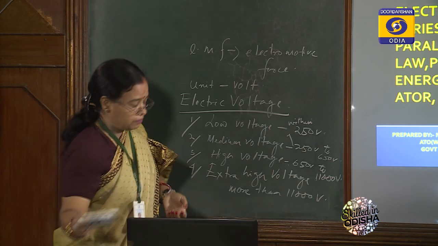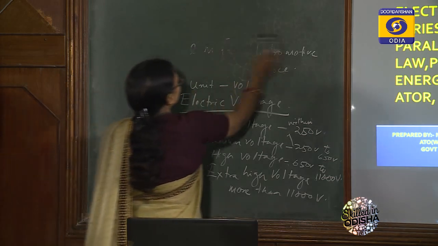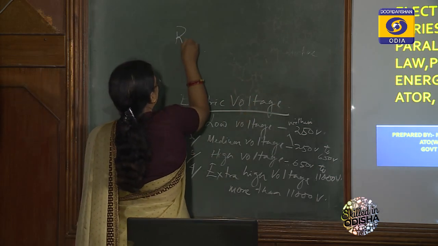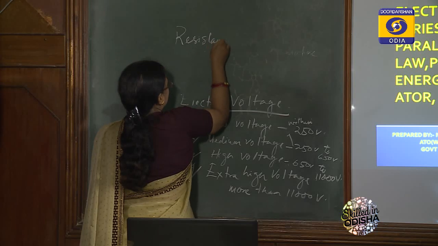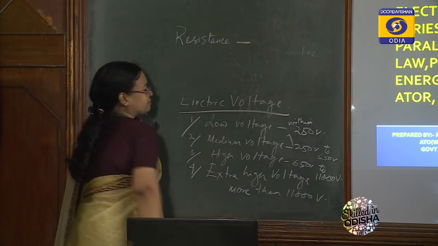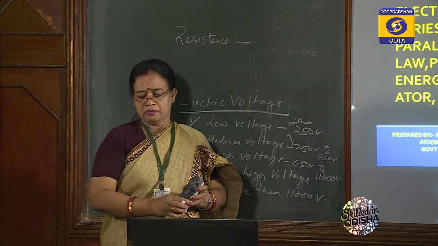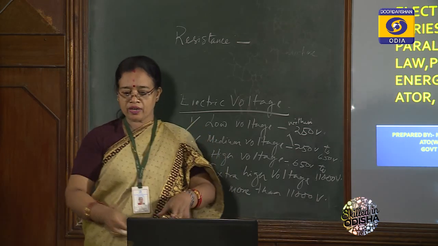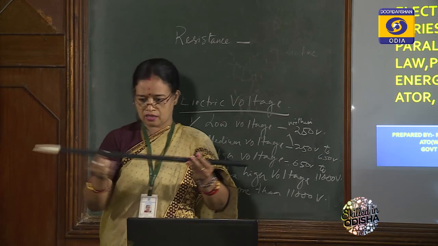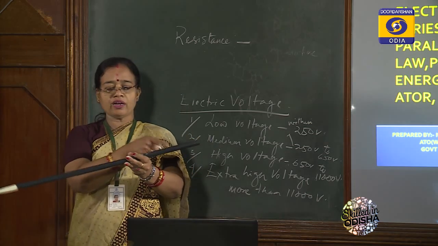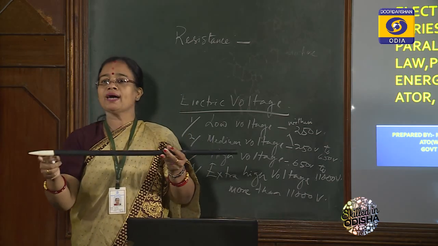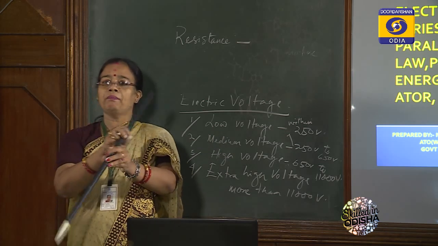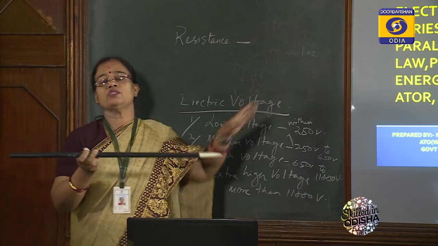Then a very important thing: what is resistance? Resistance means the opposition. Suppose there is a conductor, and whenever current flows from one place to another, there is some opposition. The opposition felt by the material is the resistance.